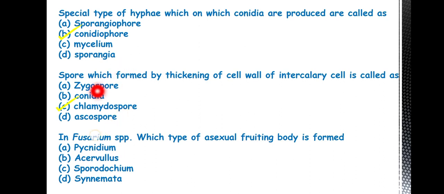Then zygospore, this is a sexual spore produced by Zygomycetes fungi. Then the conidia, this is the asexual spore. This is immotile in nature. Okay, it lacks flagella. Then ascospore is the sexual spore produced by Ascomycetes fungi. The next question is, in Fusarium species, which type of asexual fruiting body is formed?